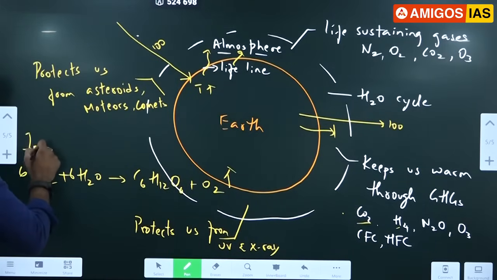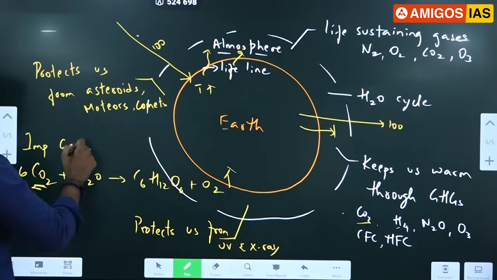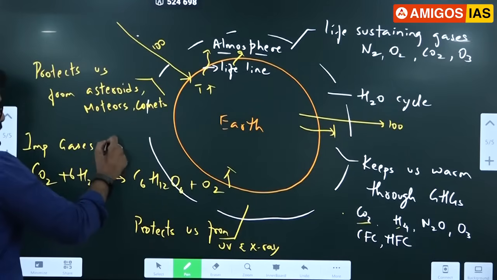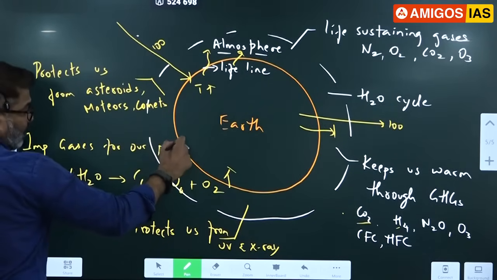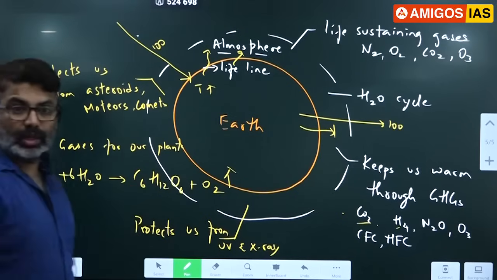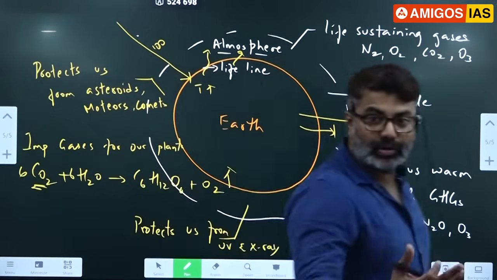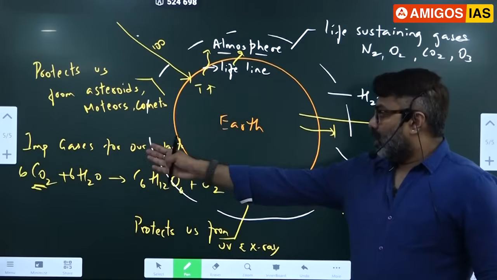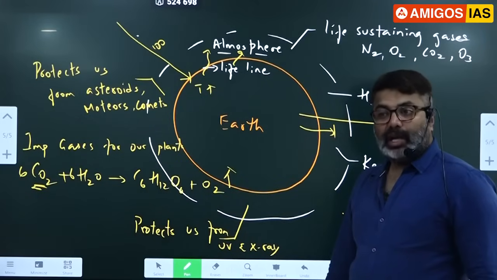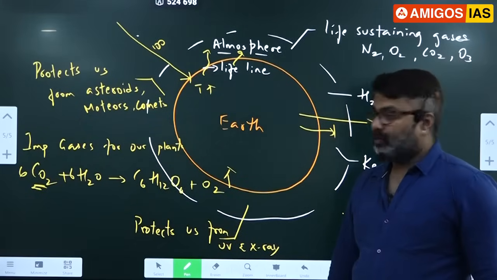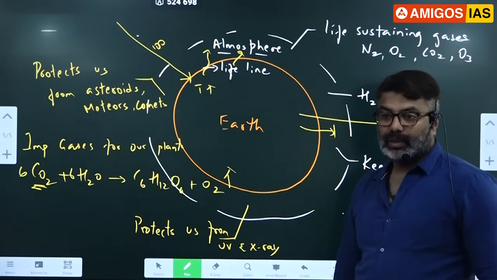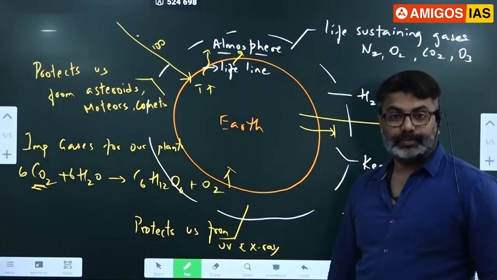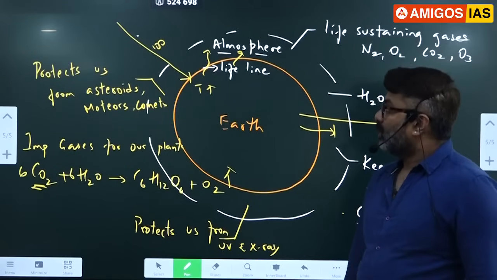Plants need them in large quantity. Carbon dioxide they need, nitrogen they need. As a result, our atmosphere provides important gases for our plants like carbon dioxide and nitrogen. We'll discuss this in the nitrogen cycle.